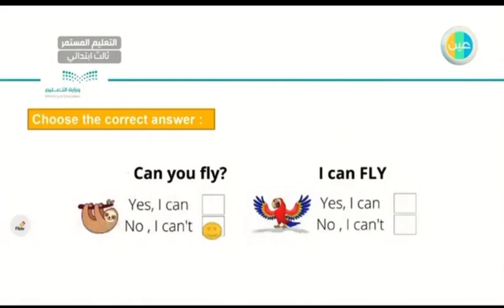Now, let's have this. Choose the correct answer. Can you fly? What do you think? I have 2 options. Can this animal fly? Yes, I can, or no, I cannot. I don't think it can fly, so the answer is no, I cannot. How about the next one? I have a parrot. Can a parrot fly, my dear student? Yes, I can. Very good.